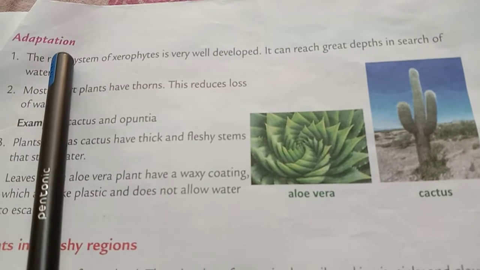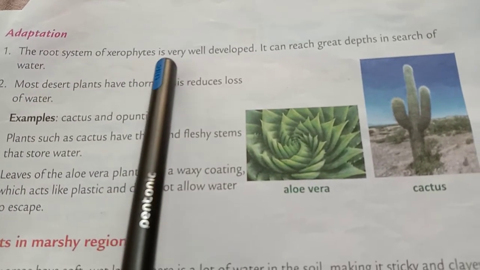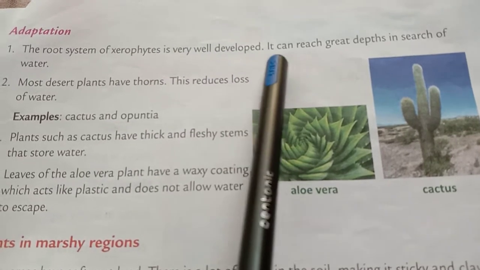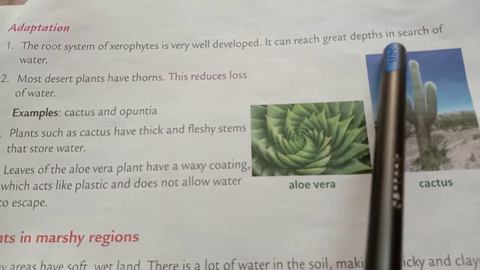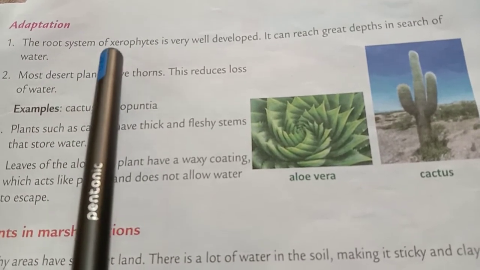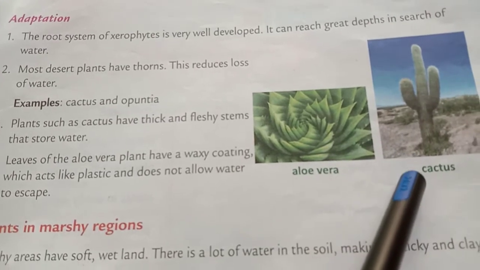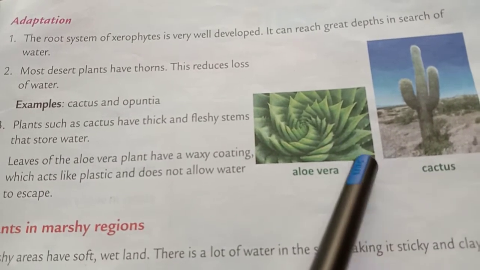Now what are the adaptations of desert plants? Number 1, the root system of xerophytes is very well developed. It can reach great depths in search of water. This means जो desert plants के जो root system होते हैं, they are very well developed और वो एकदम depths में जा सकते हैं in the search of water.